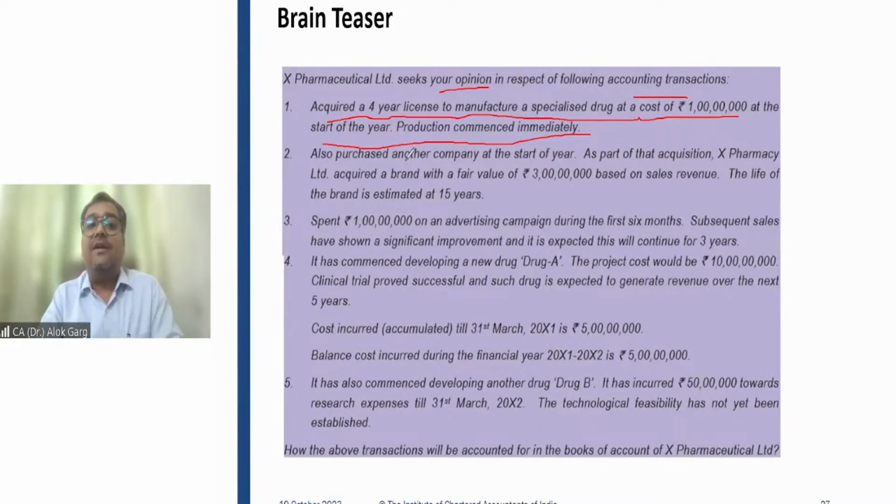Also purchased another company at the beginning of the year. As part of that acquisition, X Pharmacy acquired a brand with a fair value of rupees 3 crore based on the fair sales revenue. The life of the brand is estimated at 15 years. Company is paying a premium. Why is this company paying a premium? The company is paying a premium because the acquiring company has a brand, and that is why the acquirer is paying a premium. So the acquirer is paying money for that brand.